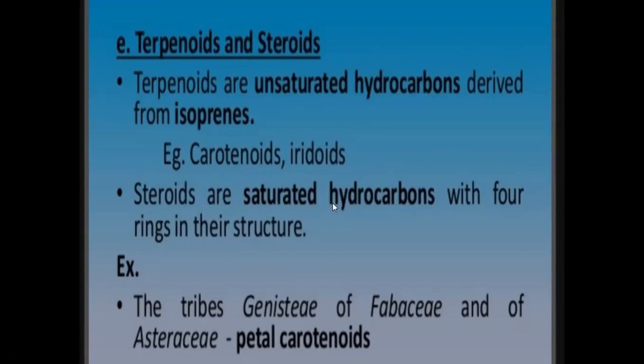Example: petal carotenoids in the tribe Genisteae of Fabaceae and in Asteraceae. So terpenoids are unsaturated hydrocarbons and steroids are saturated hydrocarbons.